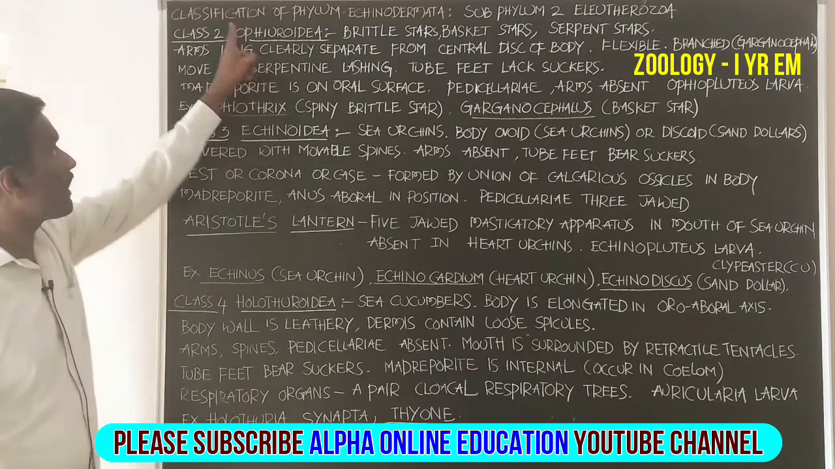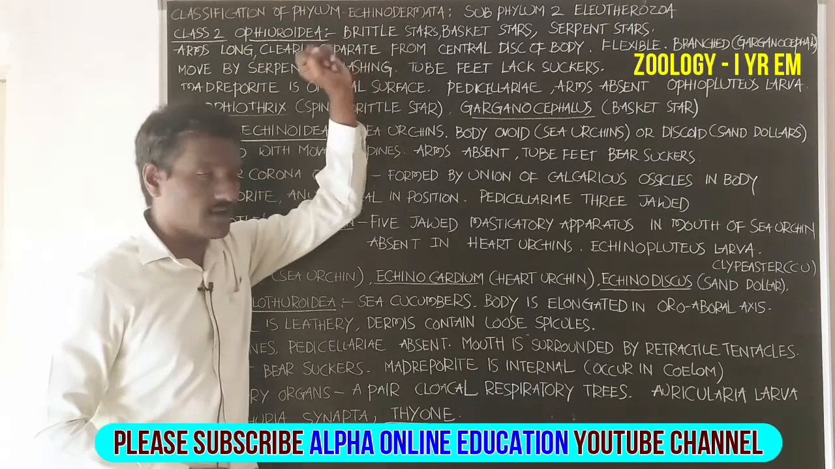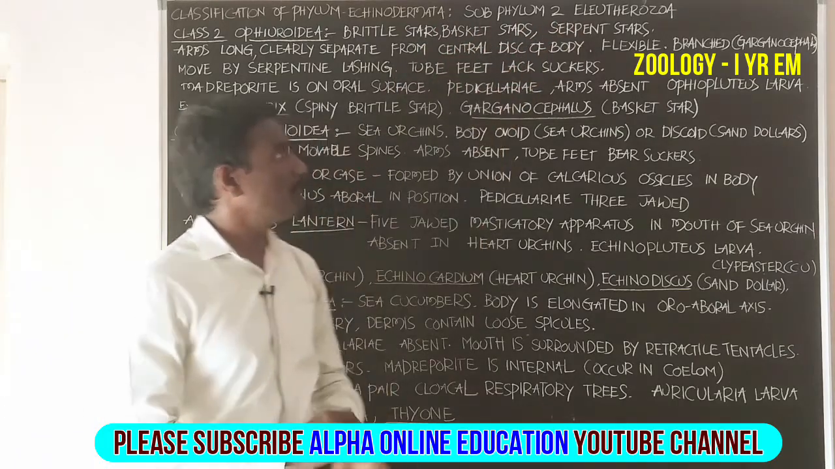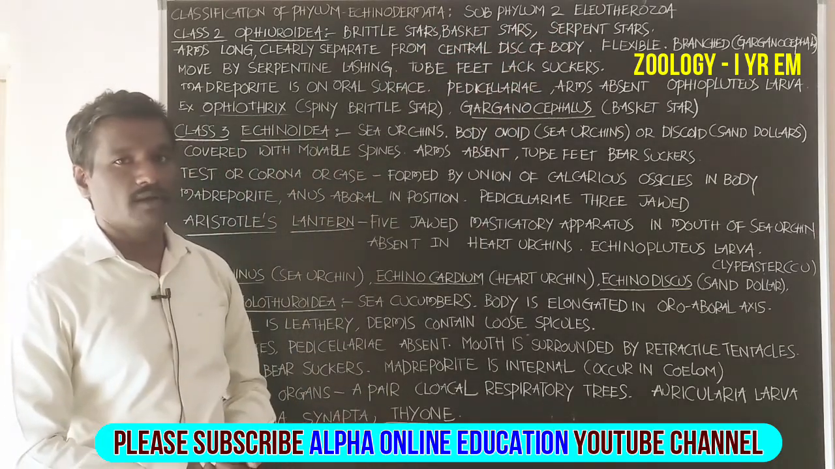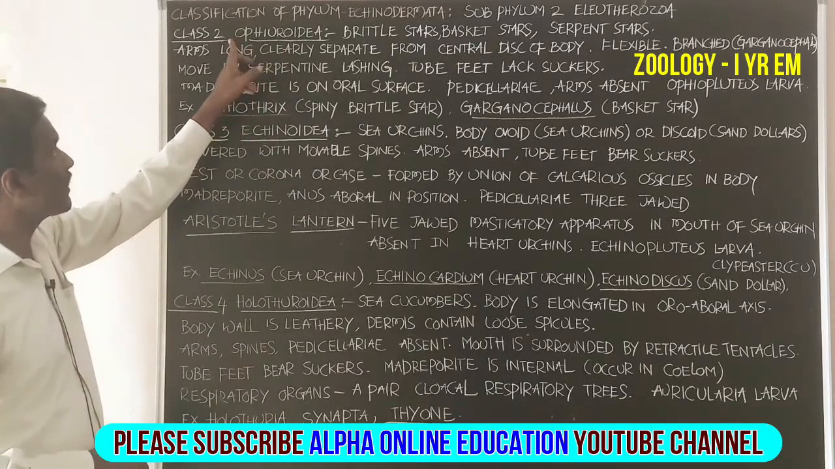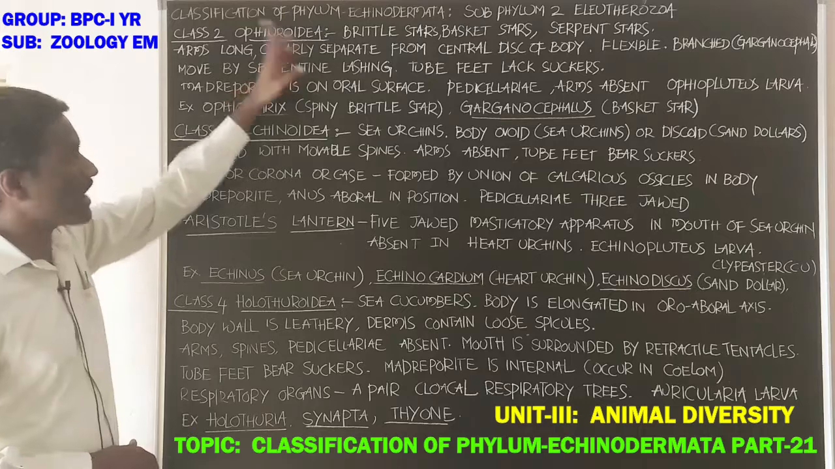Students, classification of phylum Echinodermata. Next, subphylum Eleutherozoa. In this subphylum, Asteroidea is completed. Now goes to class 2, Ophiuroidea.